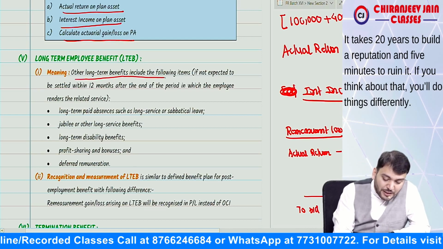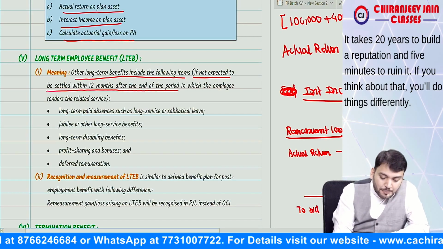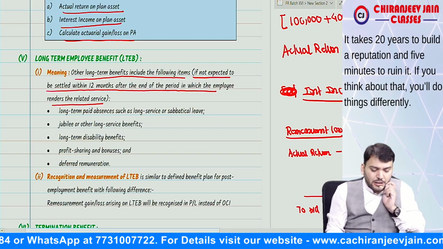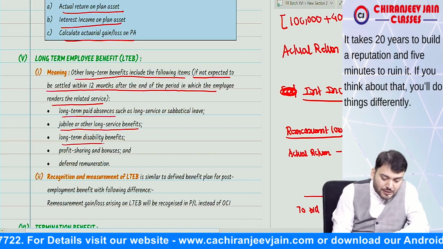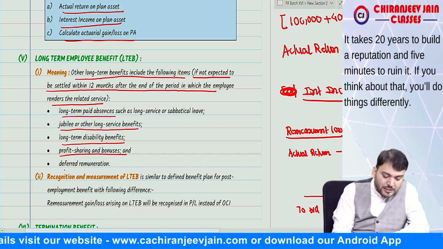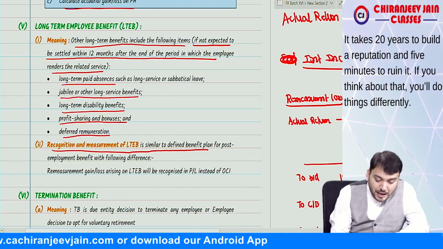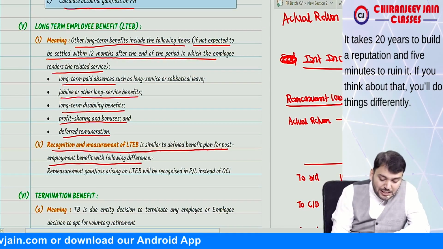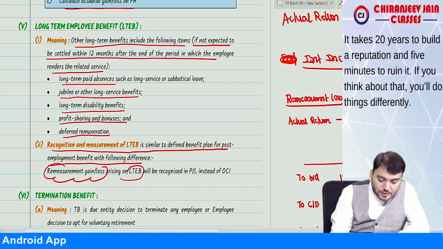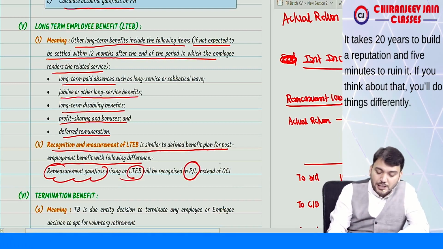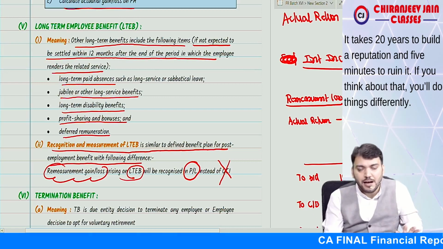Other long term employment benefits include the following items if not expected to be settled within 12 months after the end of the period in which employees rendered the related service. So it will include long-term paid absences, jubilee or other long-term benefit, long-term disability benefit, profit sharing bonus, deferred remuneration, etc. Recognition and measurement is similar to defined benefit plan for post-employment benefit with only one difference. The only difference is that remeasurement gain or loss on long-term employee benefit will be recognized in PL. It will not be transferred to OCI. The balance entire point remains the same. I hope you can do it on your own.